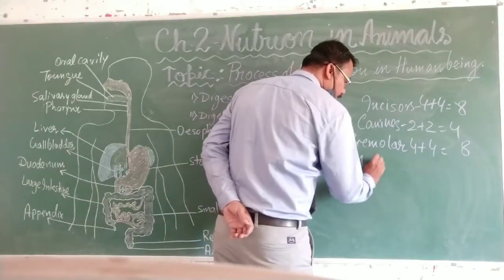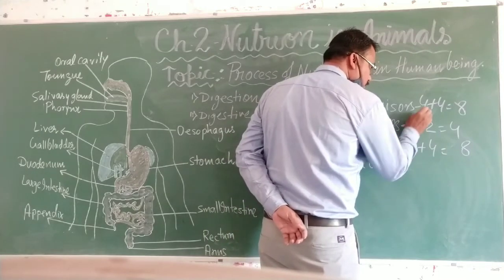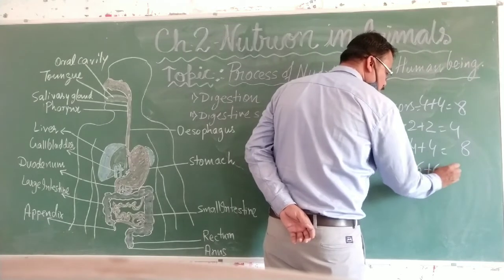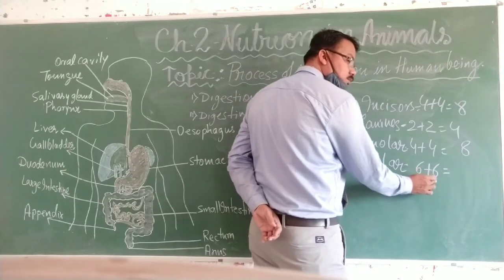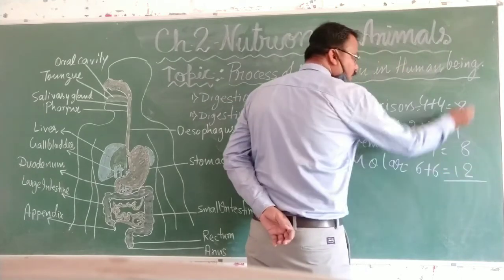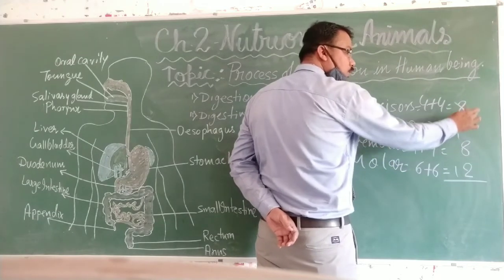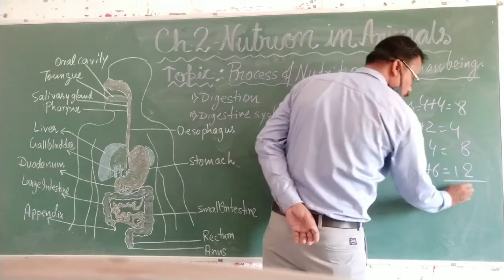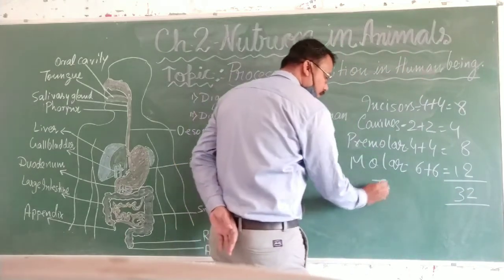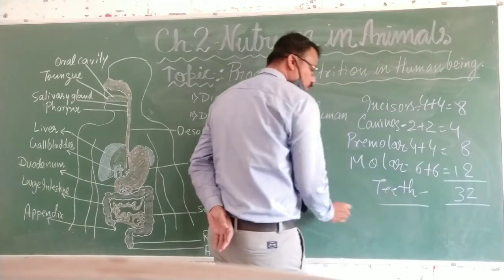Then molars contain 6 in one jaw and 6 in the other jaw, so 6 plus 6 is 12. So student, if you add all these, 12 and 8, 20, 20 and 8, 28, 28 and 4, 32. So you will find there are total 32 teeth.